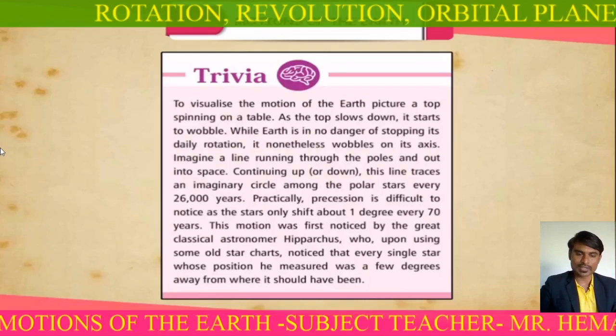At this time in the southern hemisphere, all these conditions are reversed. It is winter season there. The nights are longer than the days, and this position of the earth is called the summer solstice. I hope you understand this. So this was about summer solstice.